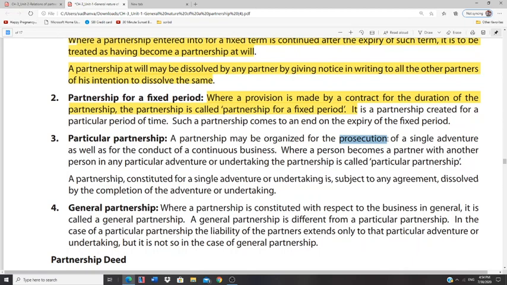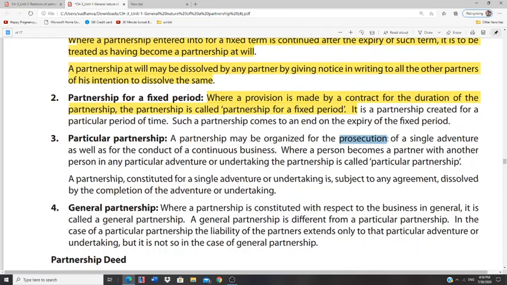Here, prosecution means, please write down the meaning on top of the word, continuation of a course of action with a view to complete it. So, continuation of a business with a view to earn profits. You can take the meaning of that term in that manner.